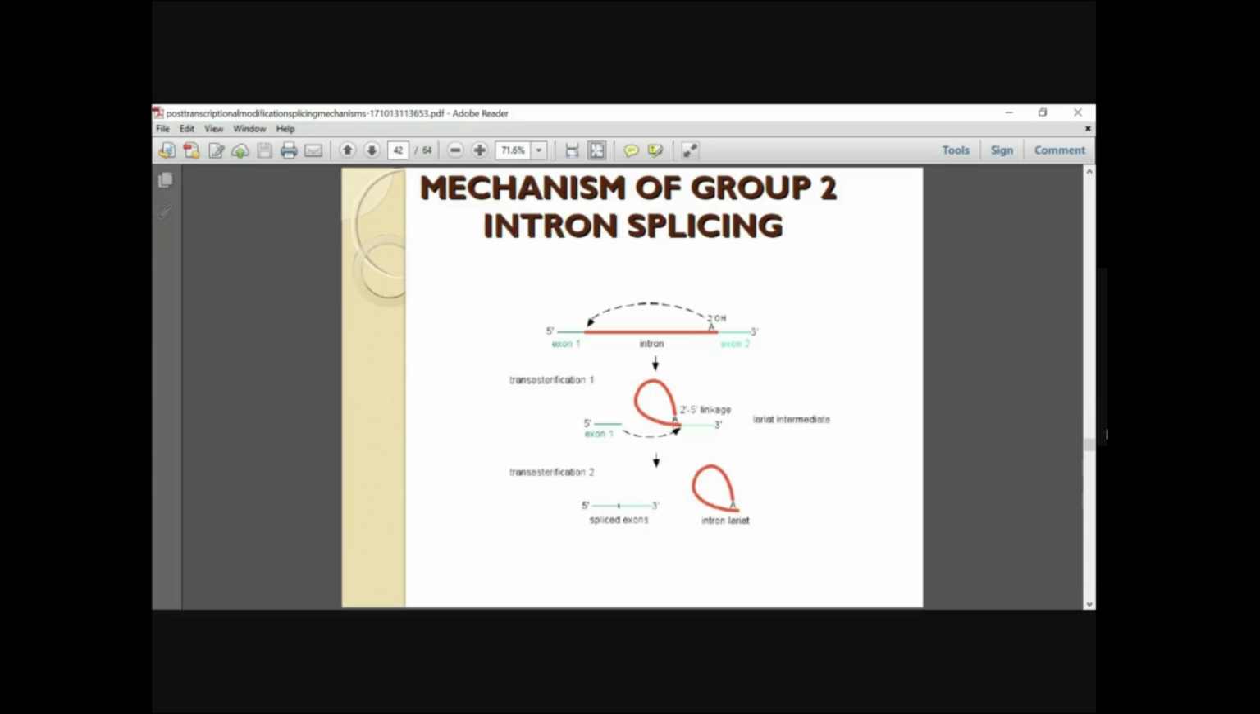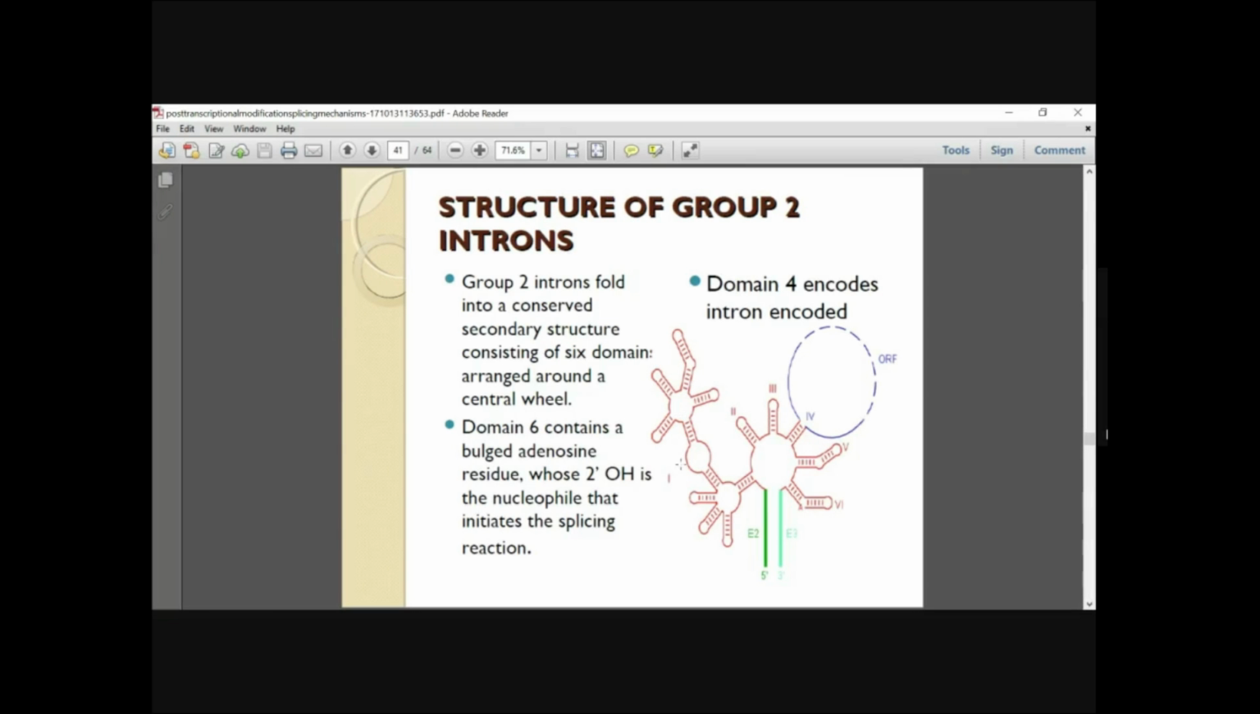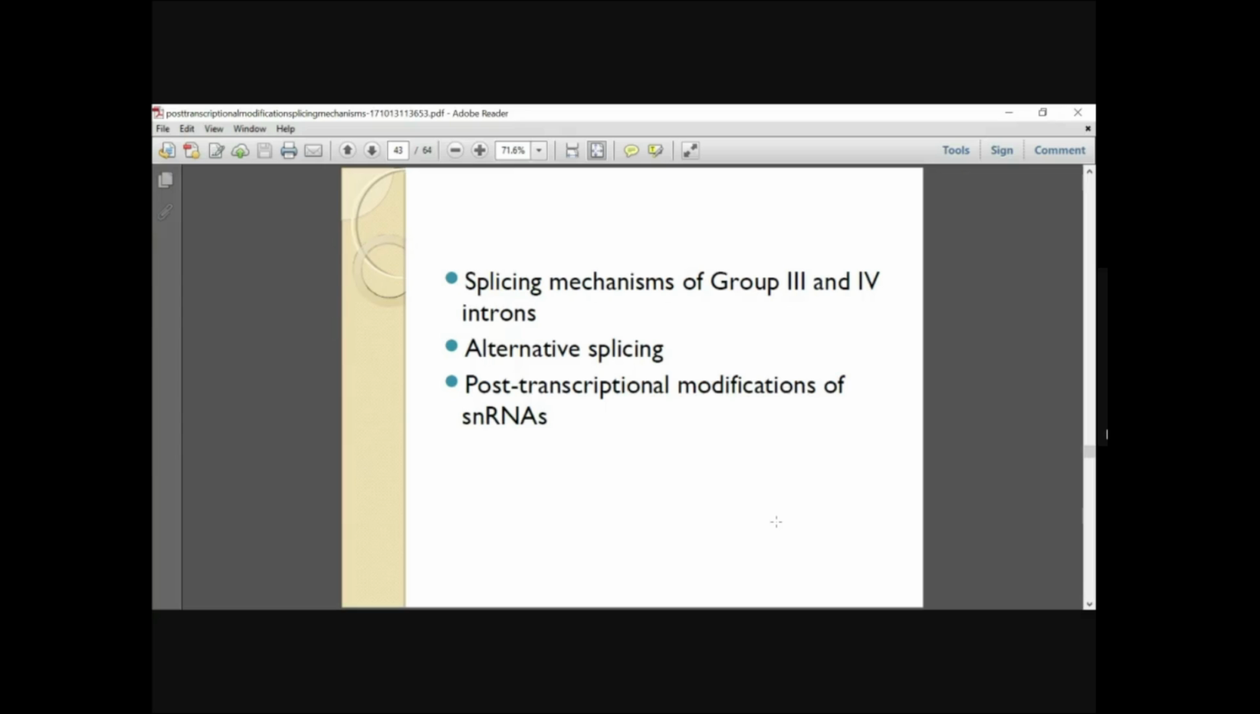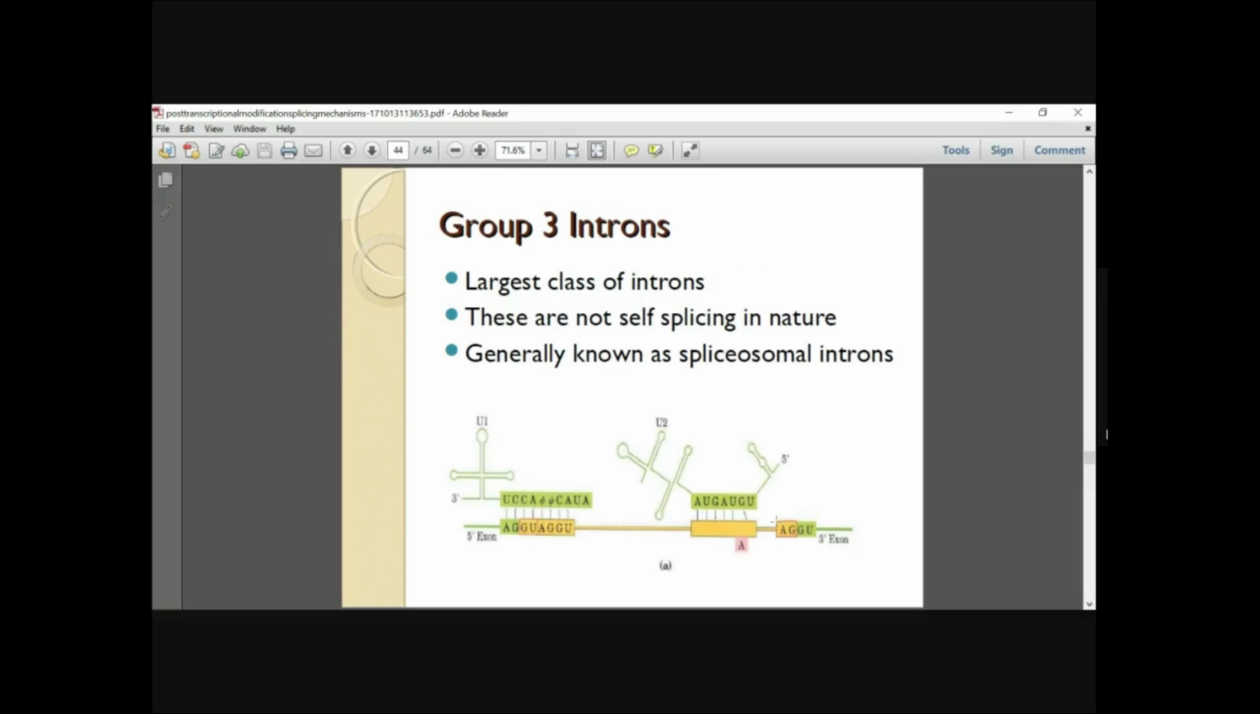However, here you have a specific site, the adenosine site, which is mainly the bulged adenosine residue that acts as a nucleophile. So the splicing mechanism of group 3 and group 4 introns we'll see. Then you also have alternative splicing and post-transcriptional modifications of snRNAs.